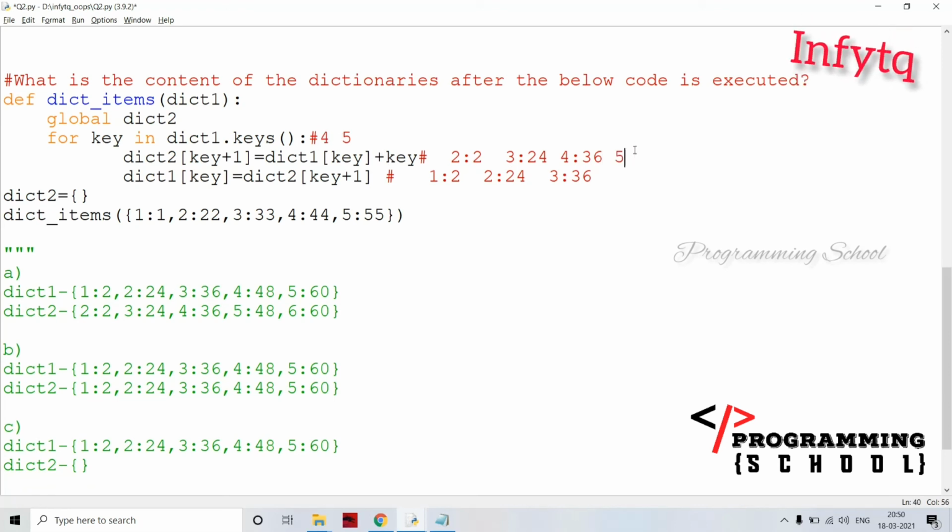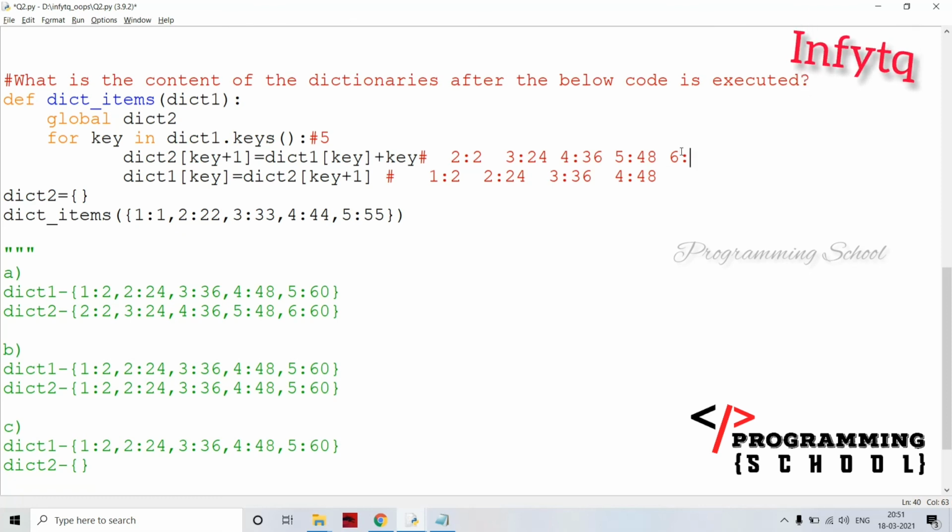4 plus 1, that is going to be 5. 5 colon. What is key value? dict1[4] is 44. 44 plus 4 is going to be 48. Yes, observe here 5 colon 48. And moving into this one, this is 4 colon 48. Yes, this is also 4 colon 48. This is representing this one value, this is representing this dict2 value. And now the key becomes 5 and it becomes 6 now.